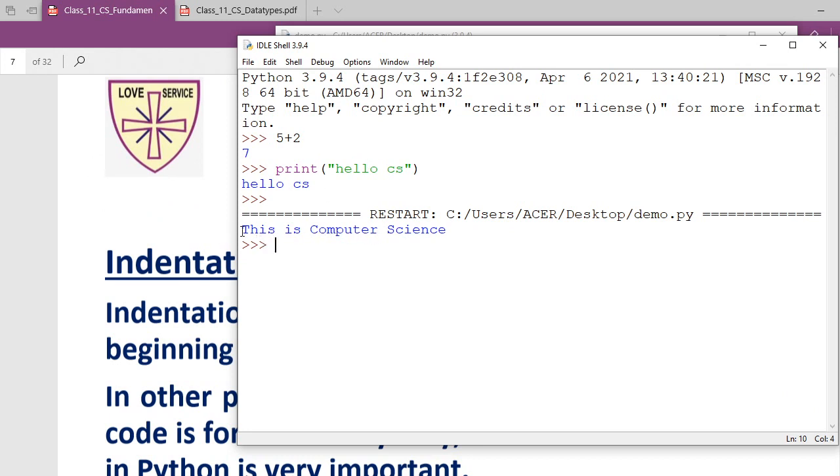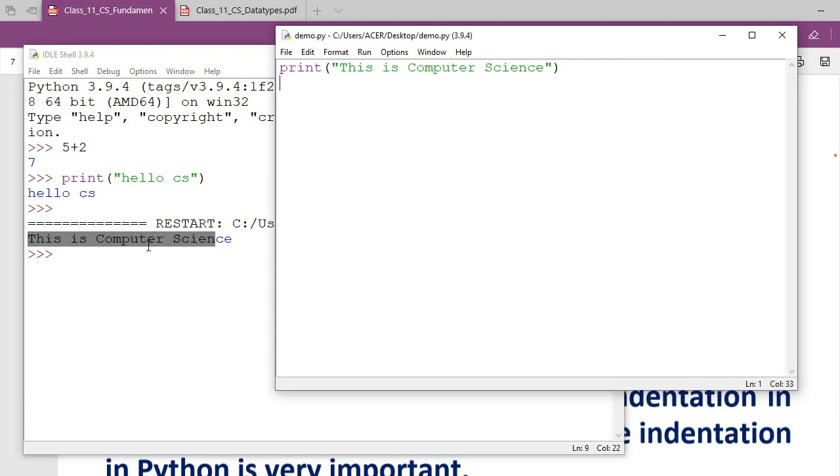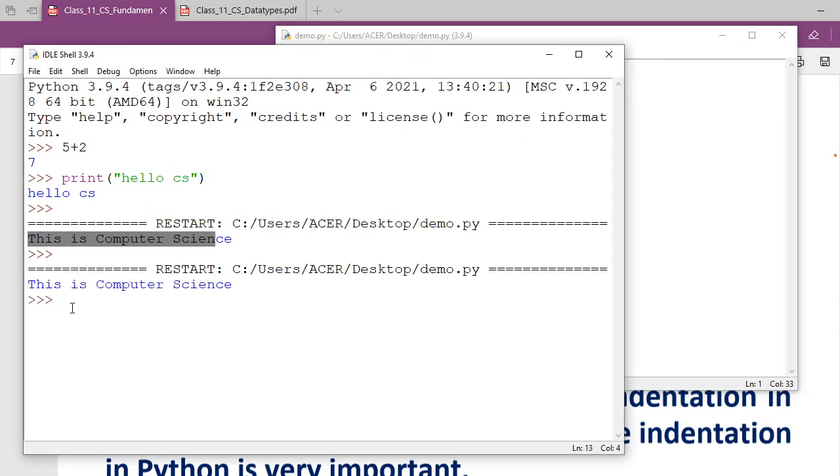So when I run the program, you see the answer is coming here. This is computer science. I run this program. Once again I am running. See, once again the program has run and it has printed computer science here. The concept is clear here: the interface, how to work upon it.